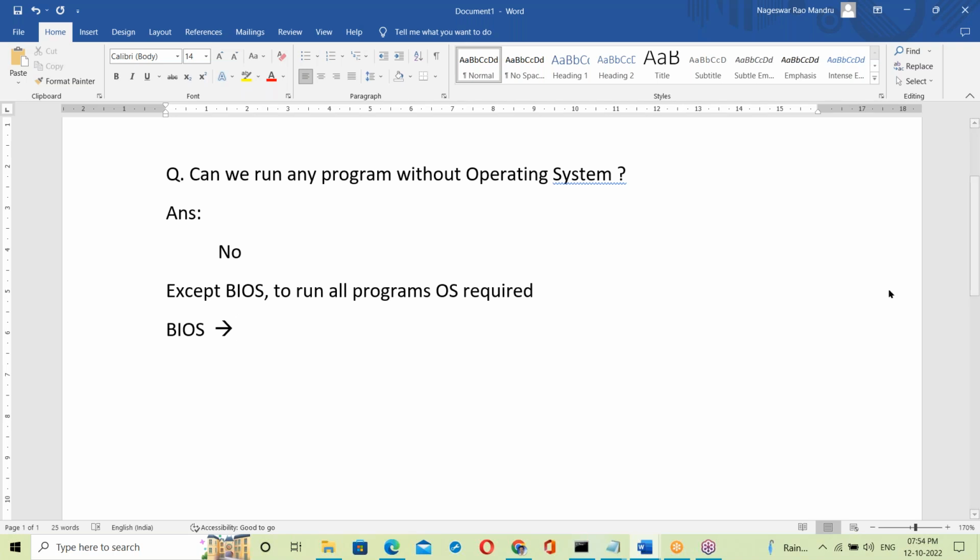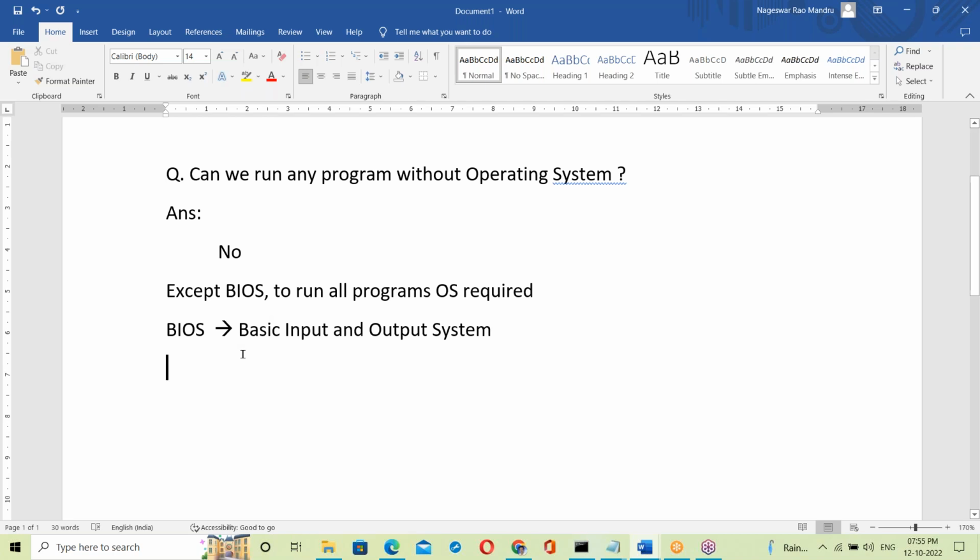Okay, good, many answers. BIOS stands for Basic Input Output System.